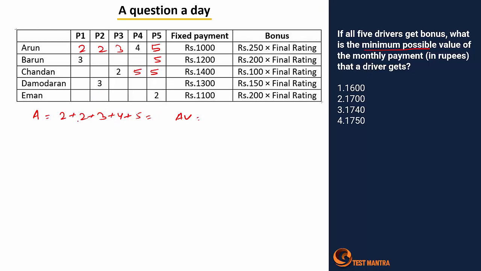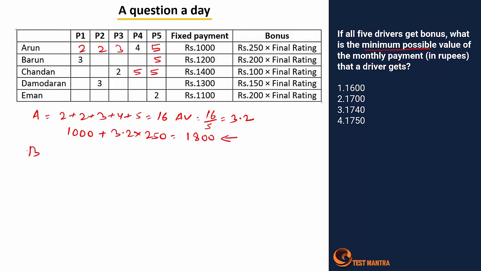My value is 12 plus 4, 16. So the average is 16 by 5, or else 3.2. Then this person's overall salary will be nothing but 1000 is fixed plus 3.2 into 250, right? That means 800 here. The value overall is 1800. So A will receive 1800.